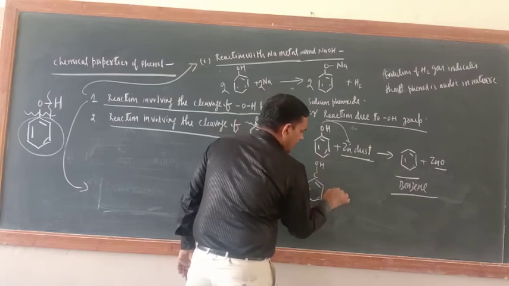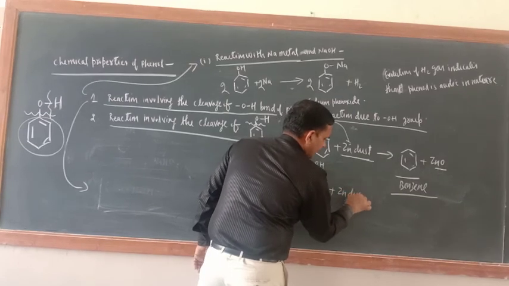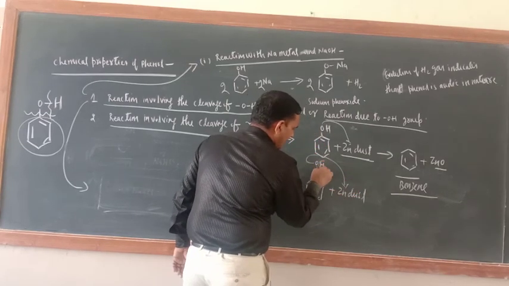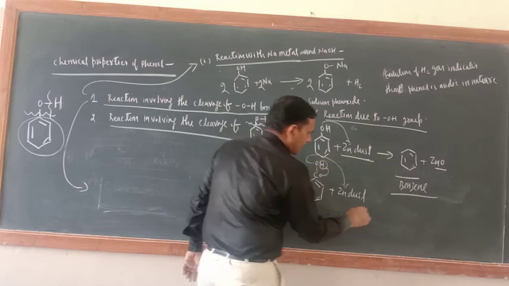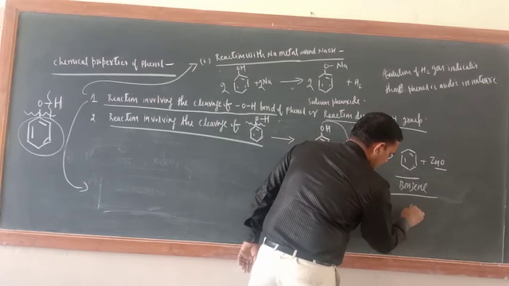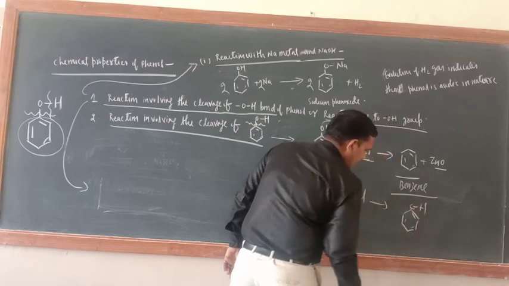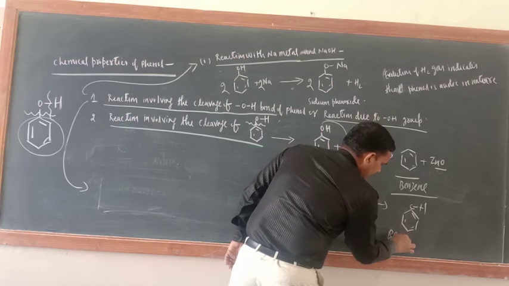So when you treat this with zinc dust, oxygen will be taken by the zinc and H will be taken by the carbon. Then only what you have is the ring with H here. This is only benzene.